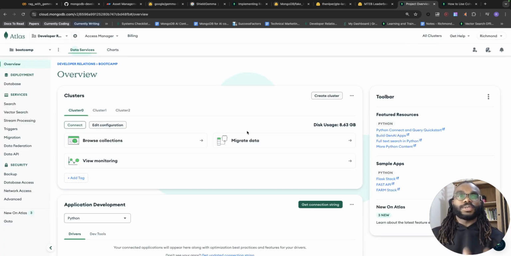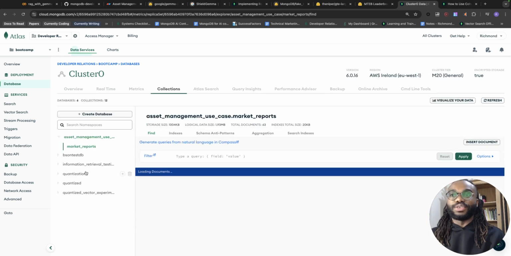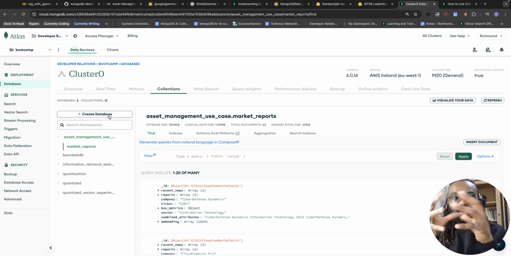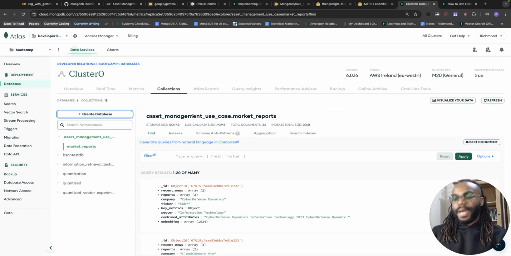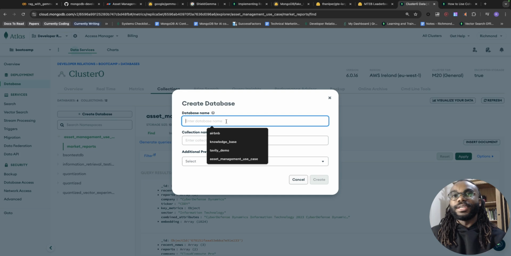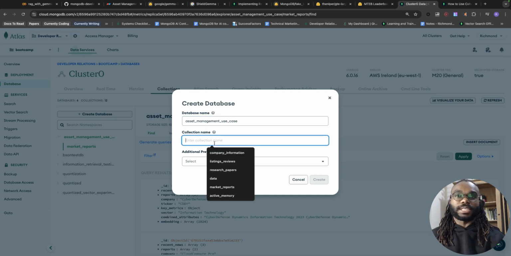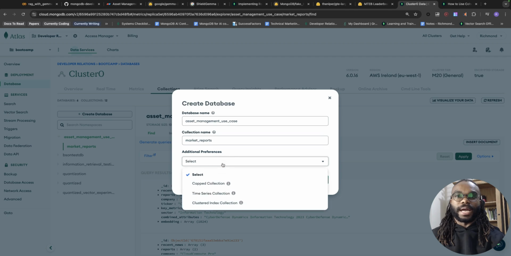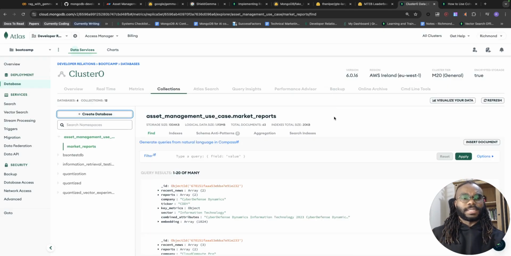Once your cluster has been created, it might take a few seconds. You can then browse collections. This will essentially be empty for you, so you want to create a new database within your cluster, within your server. You can click on the create database button and then write in the database name, which in this case is asset management use case, and the collection name, which in this case is market report. Ignore the rest, this should be enough. You click create, and that's it. That's all you needed to do for that step.